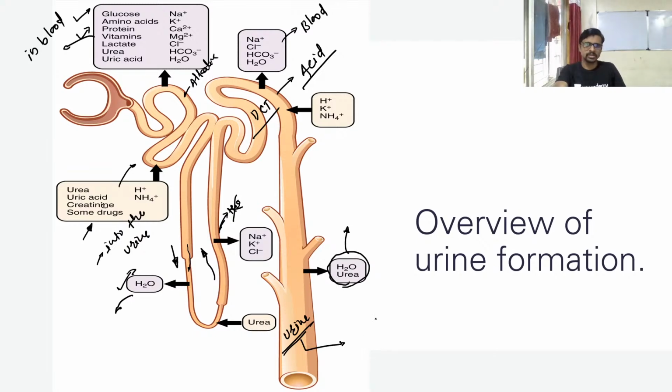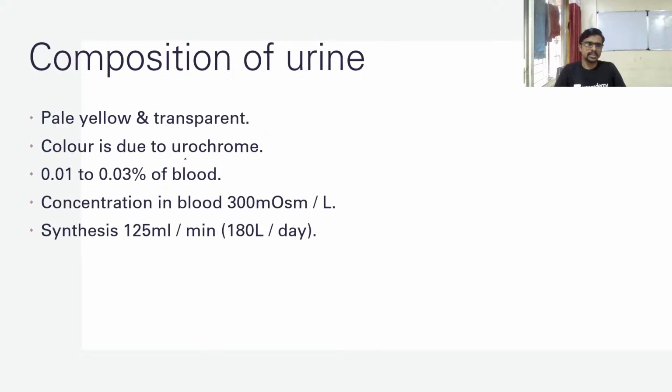Okay, so the composition of urine is like this: it is pale yellow in color, and transparent, okay, not 100%, but it is transparent. And the color is because of urochrome which is present inside of the urine. So the color is because of urochrome. Please write it down, this word is very important. Okay, and in defecation, that is the digestive system, the color is because of two things. One is bilirubin and second is biliverdin.